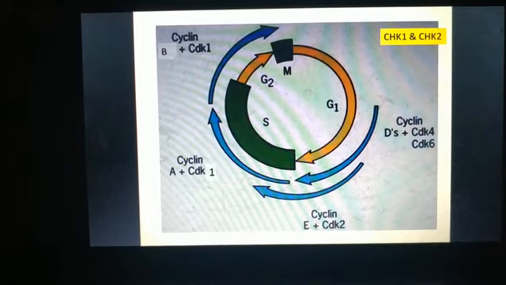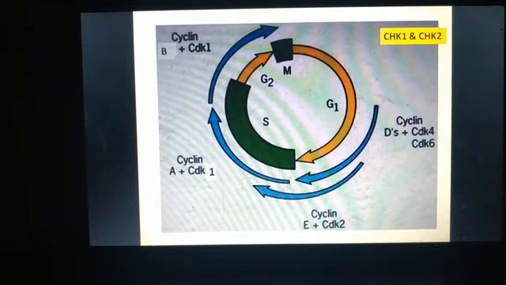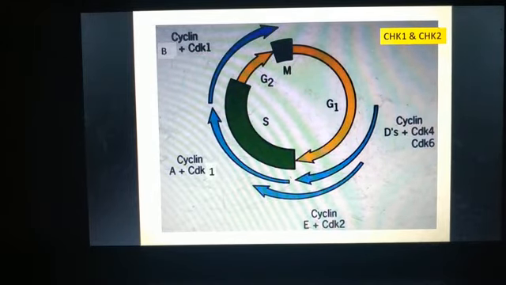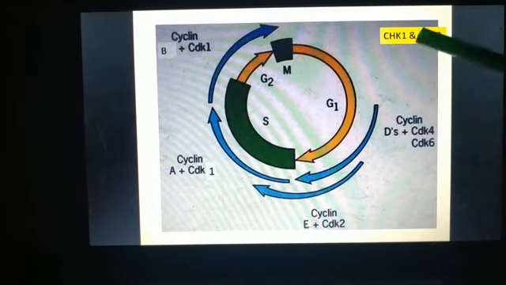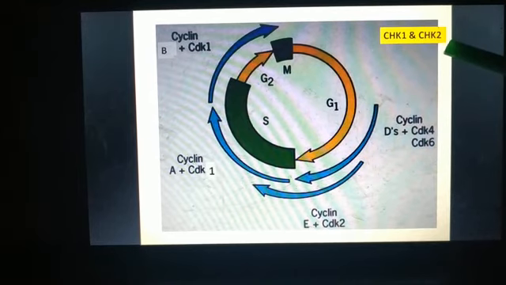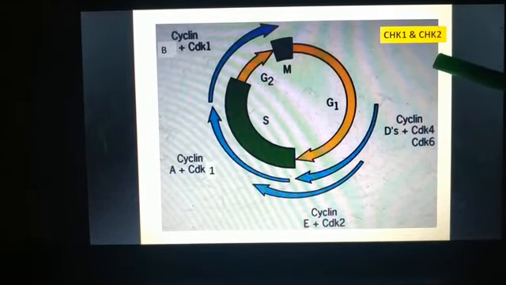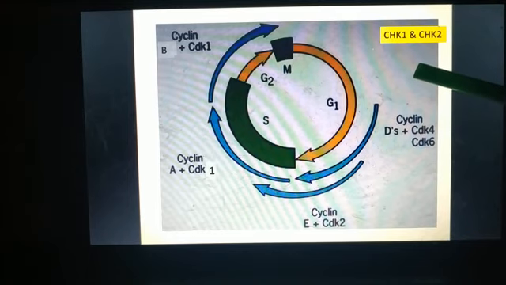The repair of the damaged DNA is regulated by checkpoint kinases called CHK1 and CHK2. So they will regulate the repair of the damaged DNA, and the checkpoint kinases are CHK1 and CHK2.